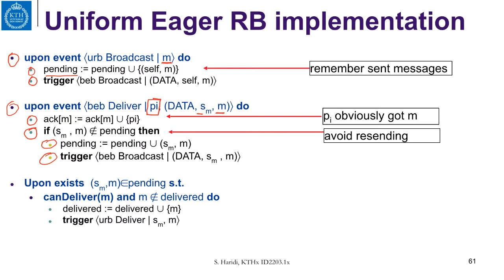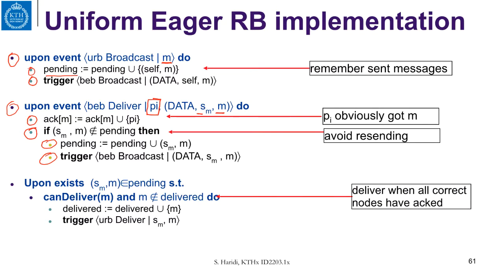So that is fine. Then we have the following condition where we can deliver a message. If there is a message M in the pending set, and if canDeliver M is true, it means we got acknowledgement from all correct processes, and M is not already delivered, then we add M to the delivered set, and then we trigger a delivery of the message.